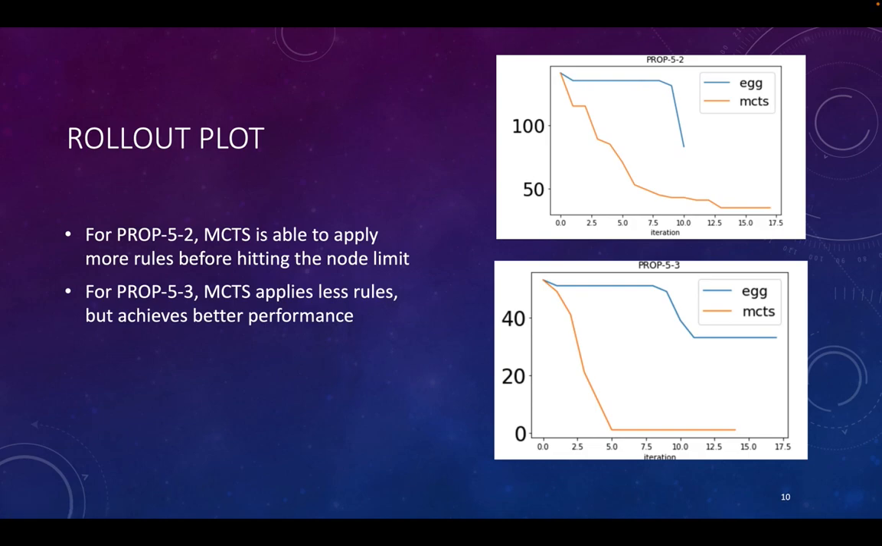We also show the rollout plot of the two systems. We use 2 expressions as examples. For the upper image, we show prop-5-2. We can see MCTS is able to apply more rules before hitting the node limit, so it can optimize the expression length further. For the lower image, prop-5-3, we can see MCTS applies fewer rules, but also achieves better performance. So the 2 plots show that applying the right rule at each iteration is very important.